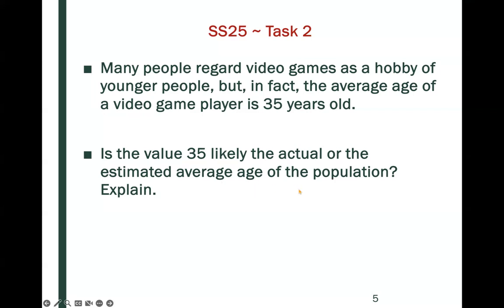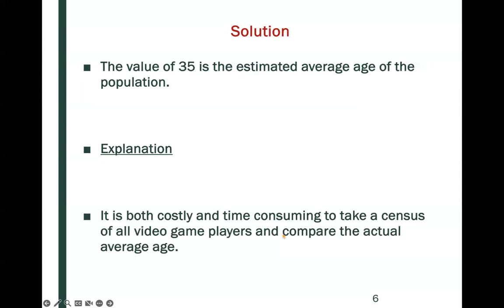So here, the value of 35 is the estimated average age of a population because it's both costly and time-consuming to take a census of all video game players and compute the actual average age. So here, 35 is just the estimated average age of the population. And this is just, again, the solution, what I said, but in words written down.